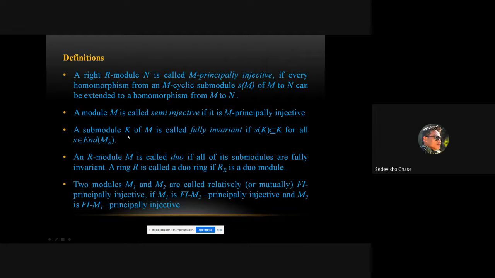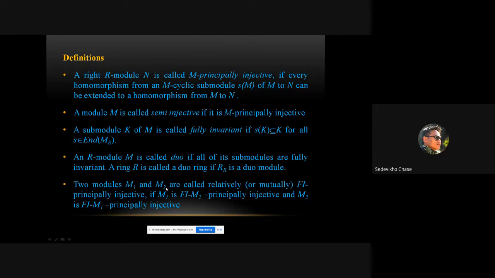A submodule K of M is called fully invariant if Sk is inside K for all endomorphisms S. An R-module M is called duo if all its submodules are fully invariant. A ring R is called a duo ring if R considered as a module over R itself is a duo module. This definition will come in later.